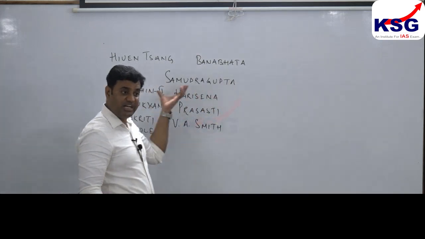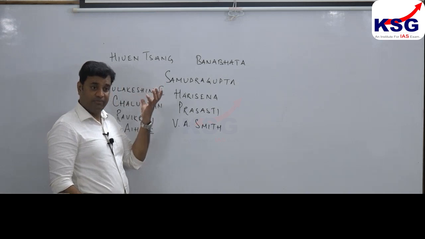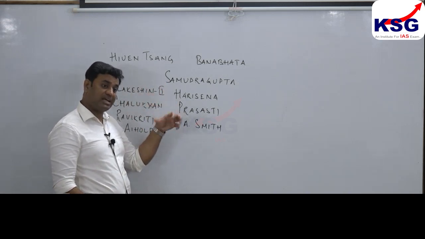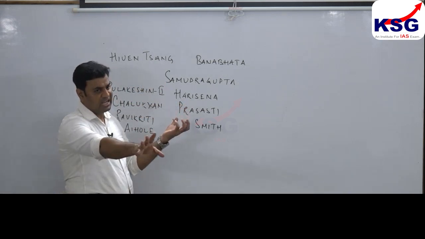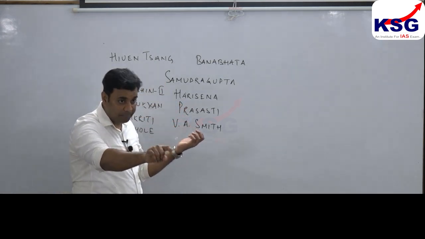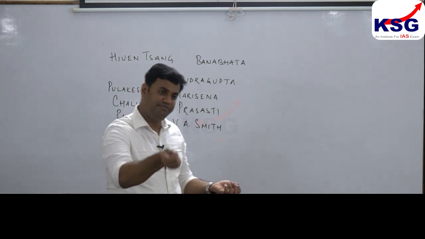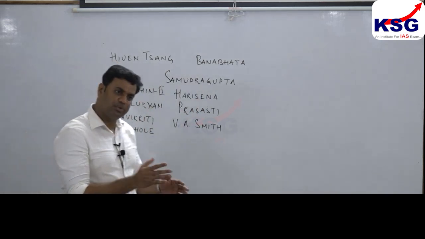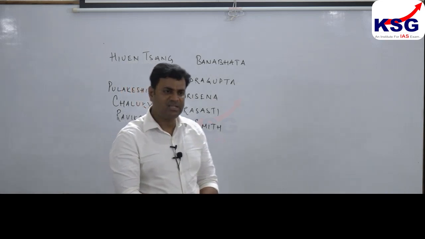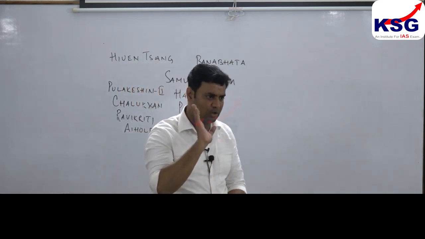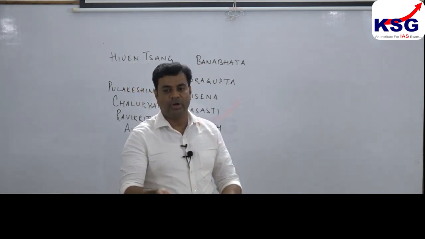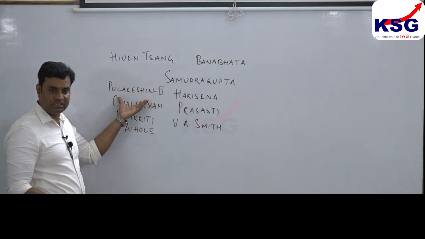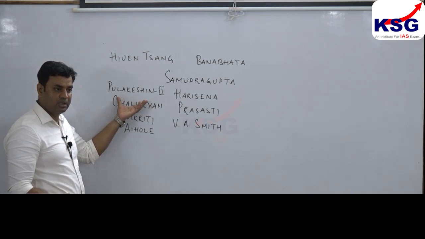So since it was a public declaration, done in public places, on rock surfaces, and accepted by the public at large, it can be said that it really happened at that point of time. But if we compare the accounts of Xuanzang, for instance, I'll let you know, clear? Xuanzang came to India in the 7th century AD. Xuanzang has written several wrong things in his account. We'll come to that. First important thing, when Xuanzang came to India, he declared that Harshavardhana is a great ruler of North India who maintains perfect law and order in his empire.